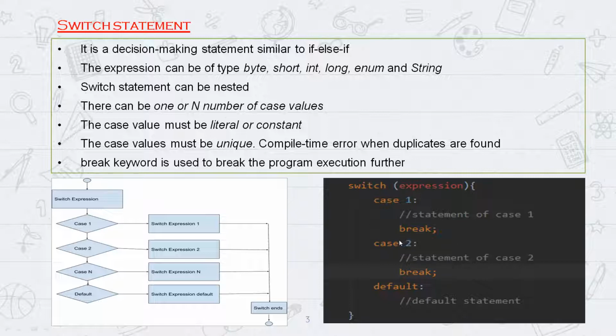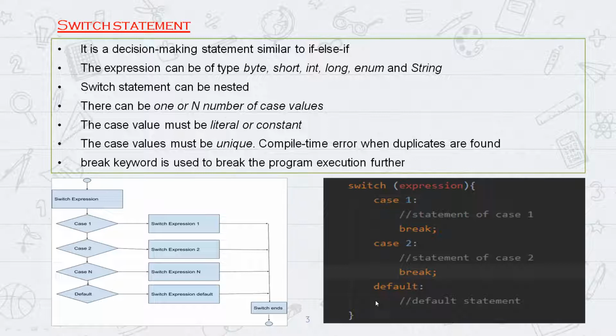Does the default keyword act as the else? Default is else, yeah, correct. If none of the case statements are executed, it will go inside this default. So default is nothing but else block. If no condition matches, it goes to the else, right? So it is similar to that.